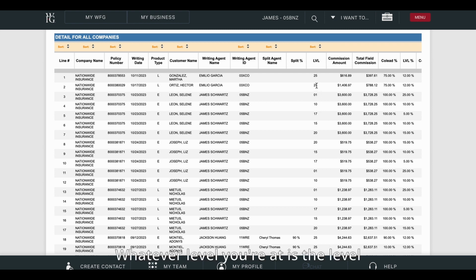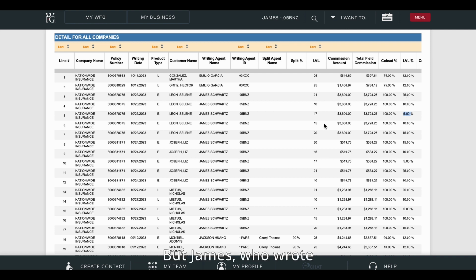Here's what this is. Whatever level you're at is the level they're going to pay, right? A level 1 is a training associate. It's a 25% contract. A level 10 is an associate. That's 10 more percent, totaling 35. A level 15 is a senior associate, which is another 10%. Now I'm at 45% commission. Level 17 is a marketing director contract, another 5%, a total of 50%.